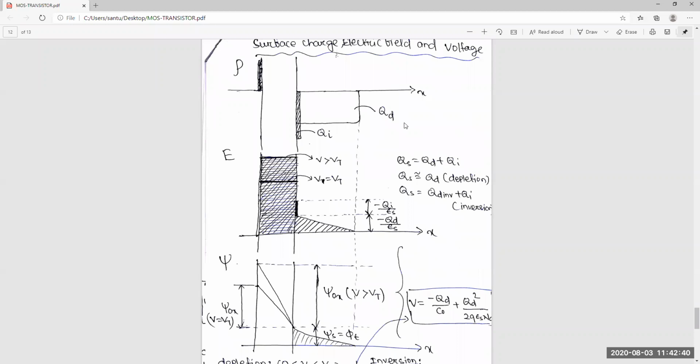Next, surface charge, electric field, and after Vt. This is the Qd part, and this is Qi, and this is the positive voltage you are giving. Now you can see the electric field part. So how will we map this to this electric field? Initially during the depletion, this was the electric field part.